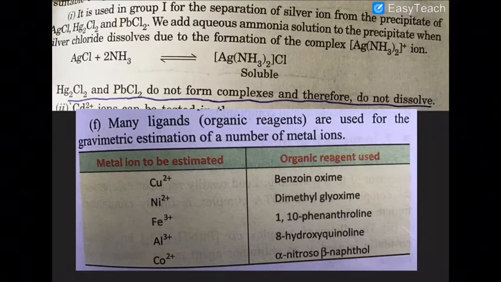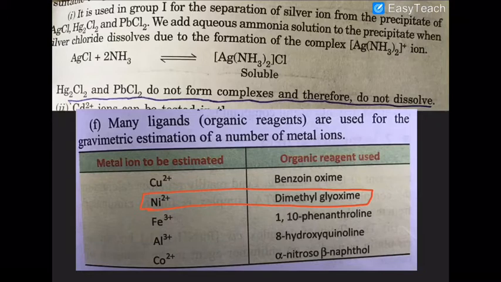Remember that we already taught you that nickel will form a complex with DMG to form a nickel DMG red color complex. Similarly, gravimetric estimation of various ions can be done. Copper will form a complex with benzoin oxime. Fe3 plus will form a complex with 1,10-phenanthroline. Al3 plus will form a complex with 8-hydroxyquinoline, and cobalt 2 plus with alpha-nitroso-beta-naphthol.